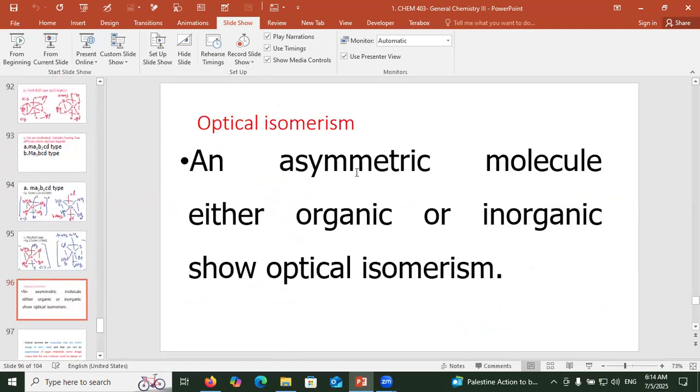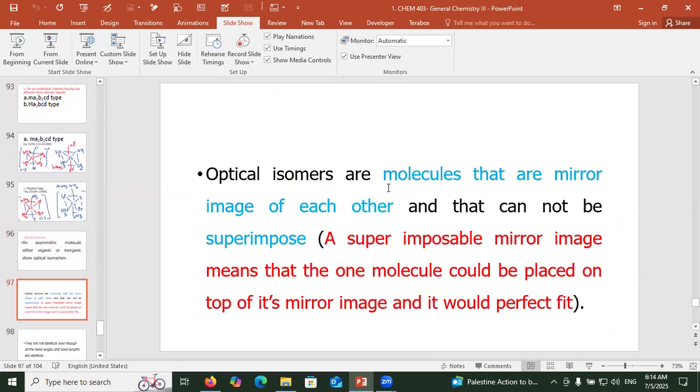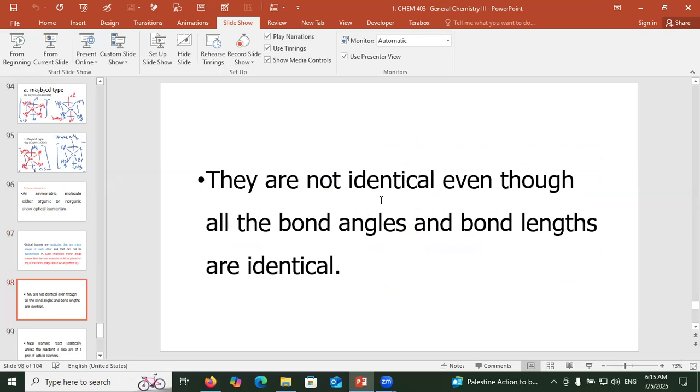Optical isomerism. An asymmetrical molecule, either organic or inorganic, shows optical isomerism. Optical isomers are molecules that are mirror images of each other and that cannot be superimposed. A superimposable mirror image means that one molecule could be placed on top of its mirror image and it would be a perfect fit. They are not identical even though all the bond angles and the bond lengths are identical.